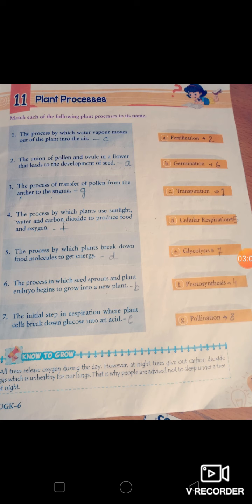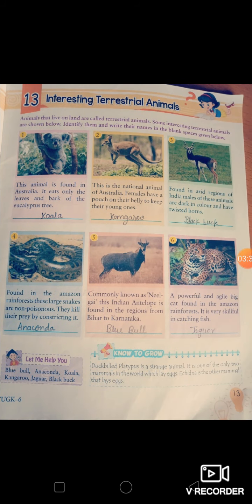This process is called germination, in which the seed sprouts and the embryo begins to grow and the plant starts growing. Seventh is the initial step in respiration, where plant cells break down glucose into an acid. So this process is called glycolysis.